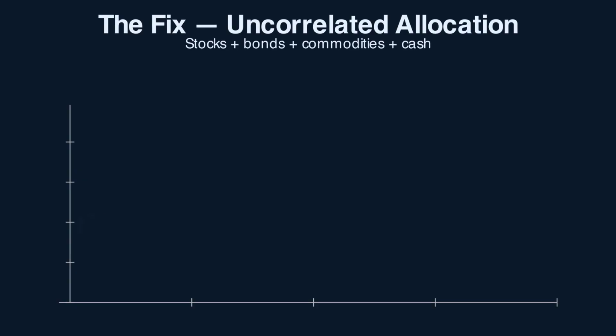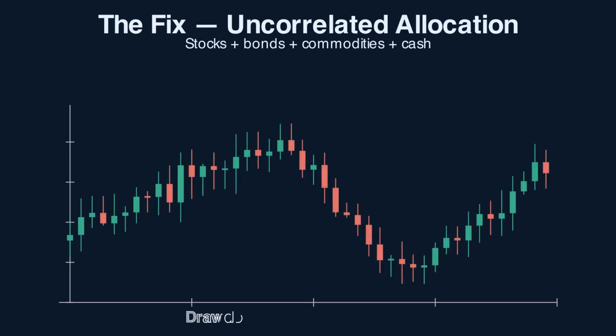Now with real diversification, the portfolio splits across uncorrelated assets: equities, bonds, commodities, cash. Same crash hits. Equities drop 30%, but bonds rally as rates drop. Commodities stay roughly flat. Cash holds value and earns. Net portfolio drawdown may be 8 to 12% instead of 30. The recovery is faster because the equity drawdown is partially offset by the bond rally. Same risk capacity, completely different outcome. The reason isn't financial sophistication, it's just correlation math. Different things behave differently because they are different. 20 tech stocks behave the same because they are the same.